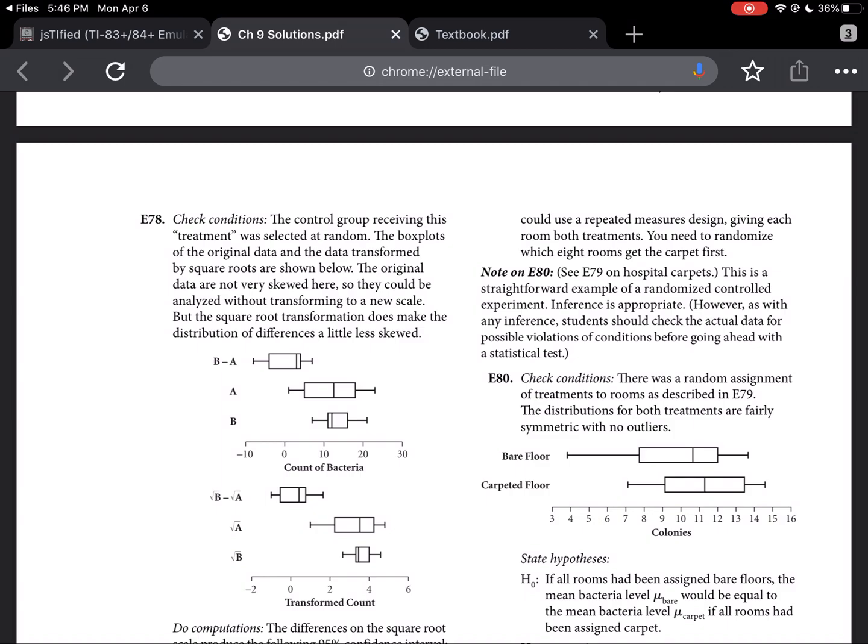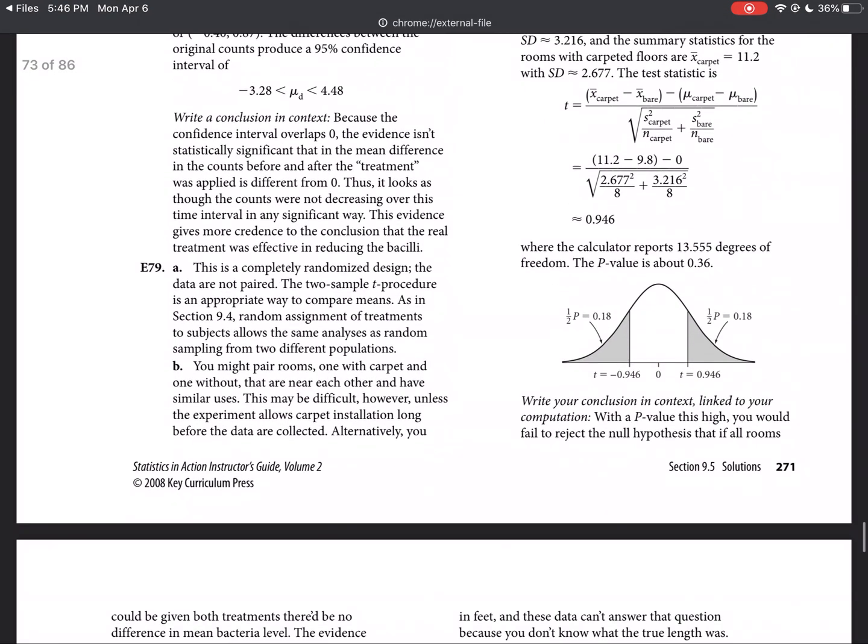I, of course, like the repeated measure. I think that makes the most sense so that you know the rooms being tested are going to have equal-ish treatment overall. But yeah, I think they brought up most of the factors that I would have been worried about, by saying you'd want to make sure they're near each other with similar uses, etc. So those are the kind of things to keep in mind if you're going to start pairing them, or especially if you would want a repeated measure.